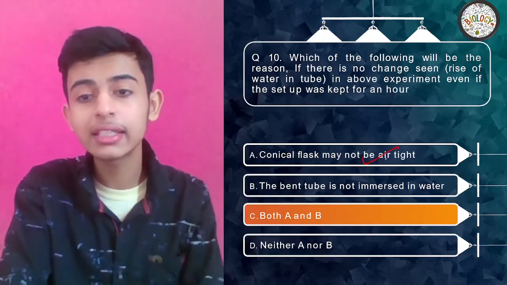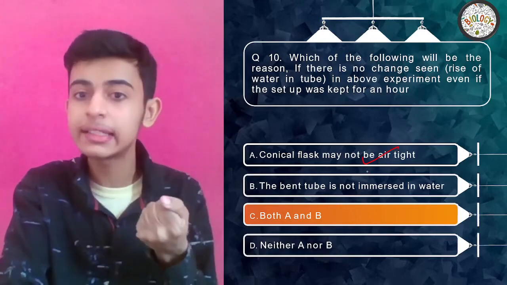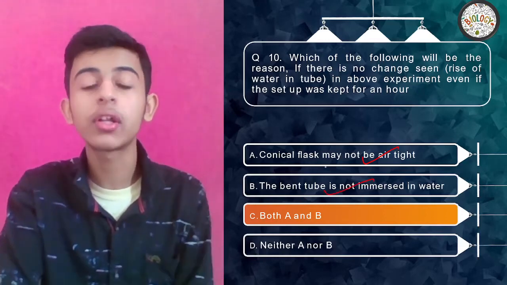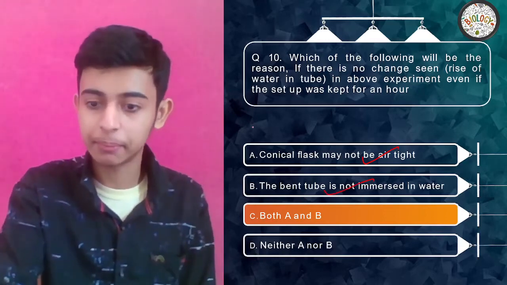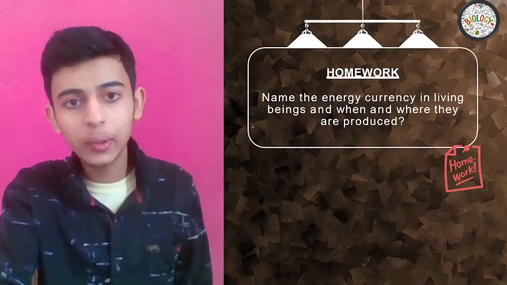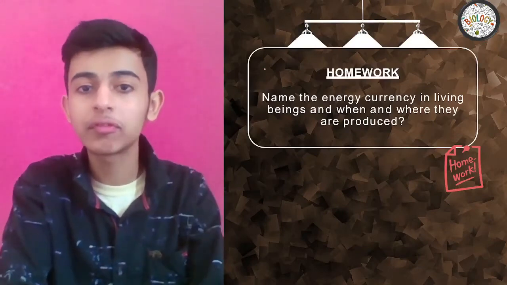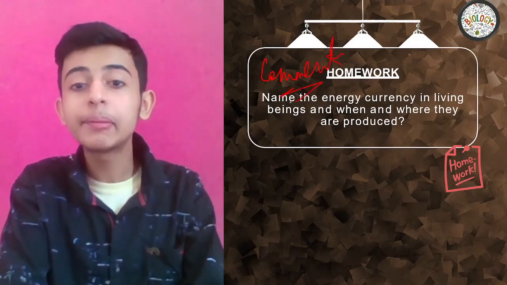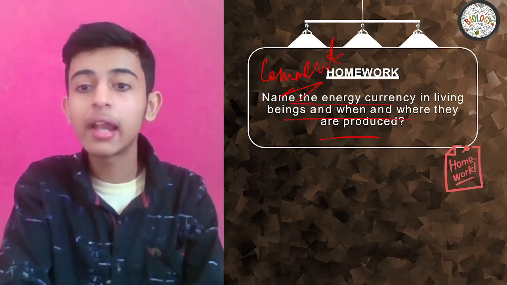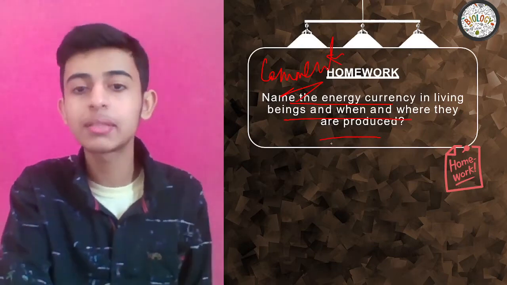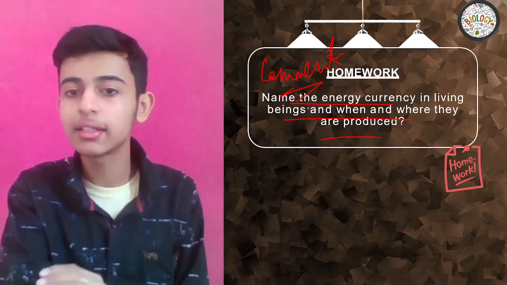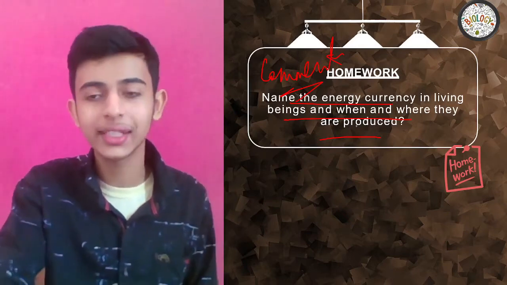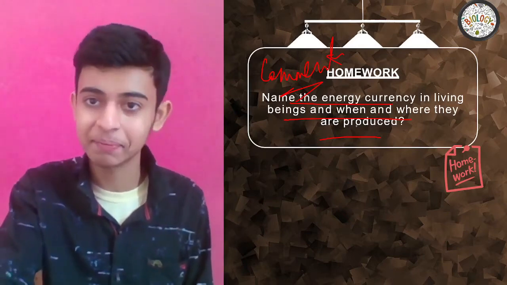Either the conical flask may not be airtight, air is entering there, so we are unable to prove, or the bent tube is not immersed in water, so we are not getting the outcome. Clear? And we are done with all types of questions. A homework question for you. Make sure to let me know over here in the comments. Name the energy currency in living beings and when and where they are produced. Pretty easy. I told you during the session also, if you concentrated there.